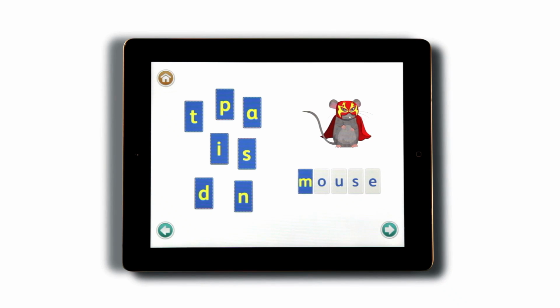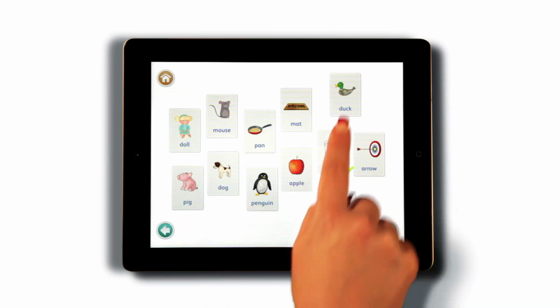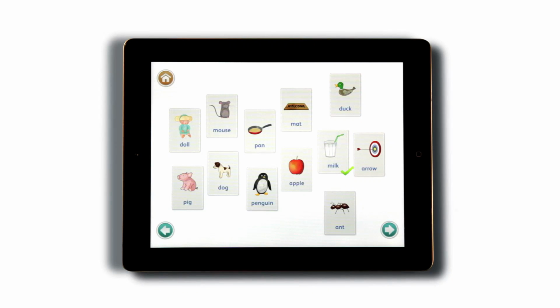A mouse in a mask. Find the three things which start with a sound. That's right. Is for milk. My milk. Try again. No, that's not quite right. That's right. Is for mouse.